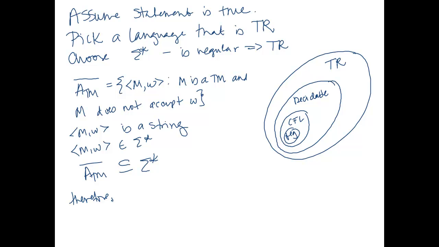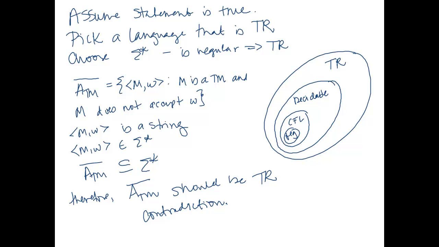Therefore, ATM bar should be Turing recognizable. Okay, we happen to know that ATM bar is not Turing recognizable, therefore we get a contradiction. The contradiction tells us that somewhere we said something that was false, an assumption, our only assumption here that wasn't a fact.